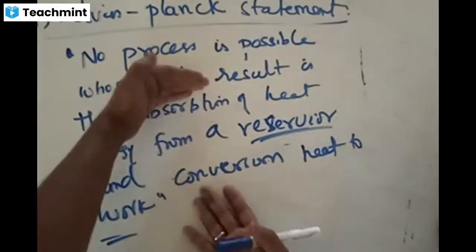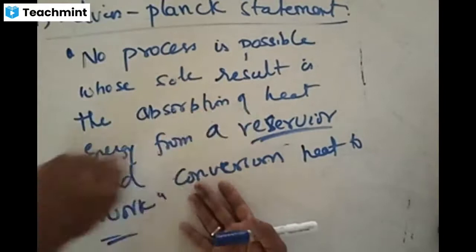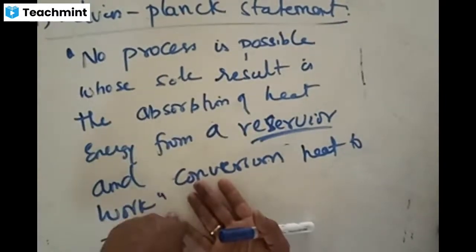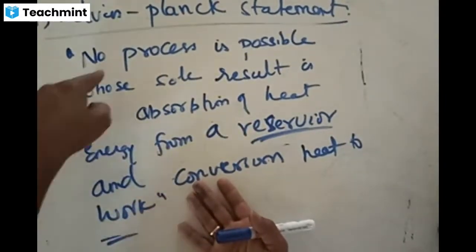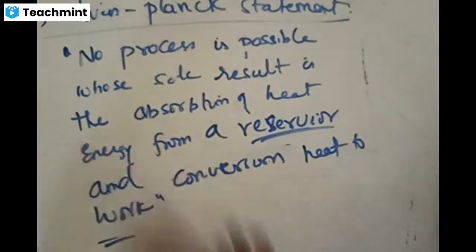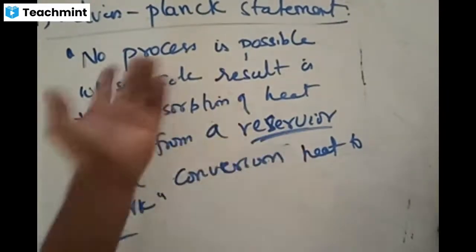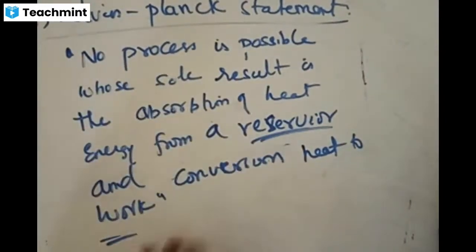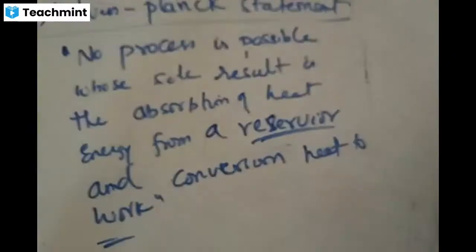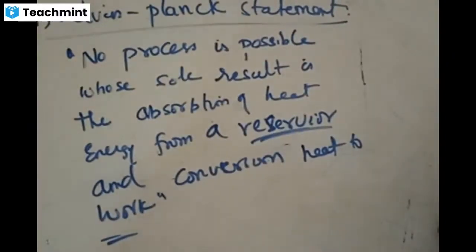He is saying something here: absorption of heat from a reservoir and conversion from heat to work. Is this possible or not? It is not possible to convert heat from a reservoir entirely to work. That is a simple thing, but they put it in this specified form, and you should write it like this. Is the concept clear? What is the Kelvin Planck statement?